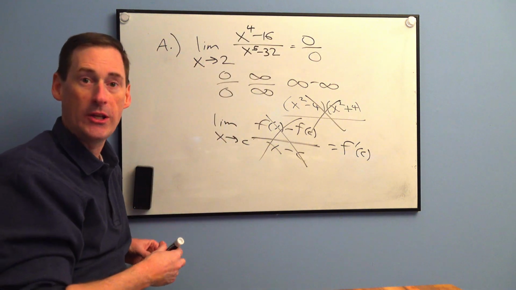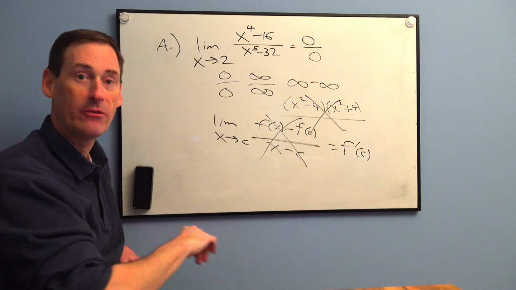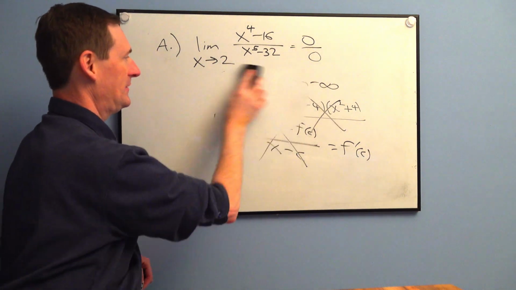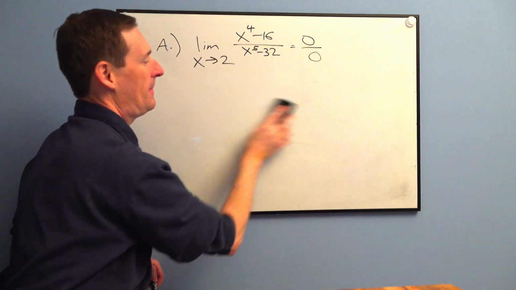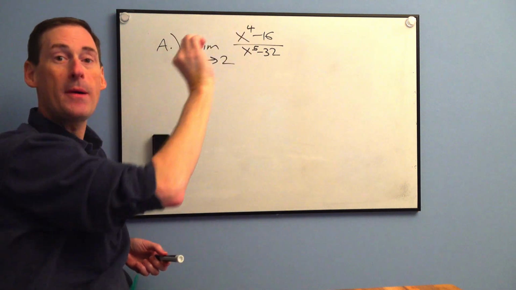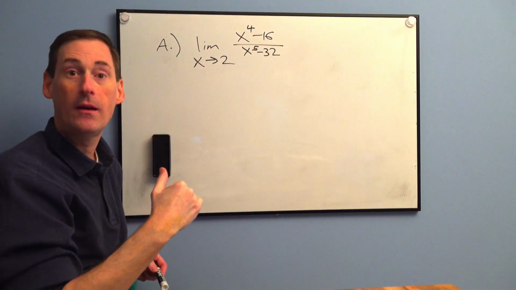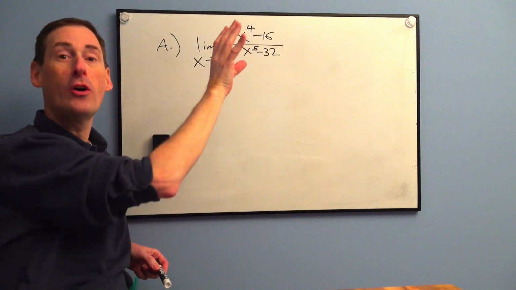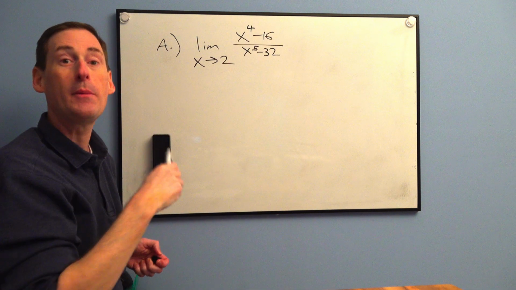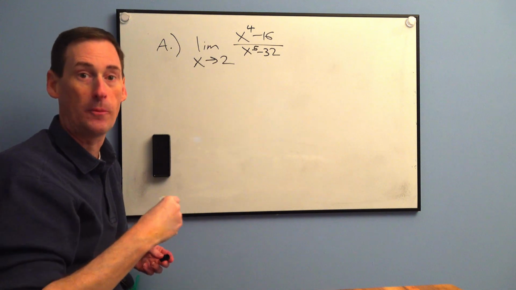What in the world do we do? There is something very clever. It turns out, and this is going to be strange, okay? But it turns out that if you take the derivative of the top and the bottom separately, this works. As long as you're in the indeterminate form, this works, okay? We just established indeterminate form. That's why you plug in the 2.